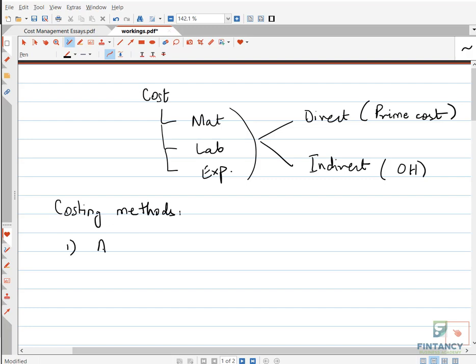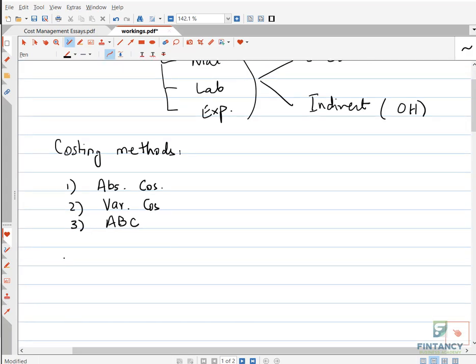you have variable costing, you have ABC costing, activity based costing. Then if you talk about process costing, you have job costing, you have life cycle costing, similarly you have joint costing. So all these are different types of costing methods.